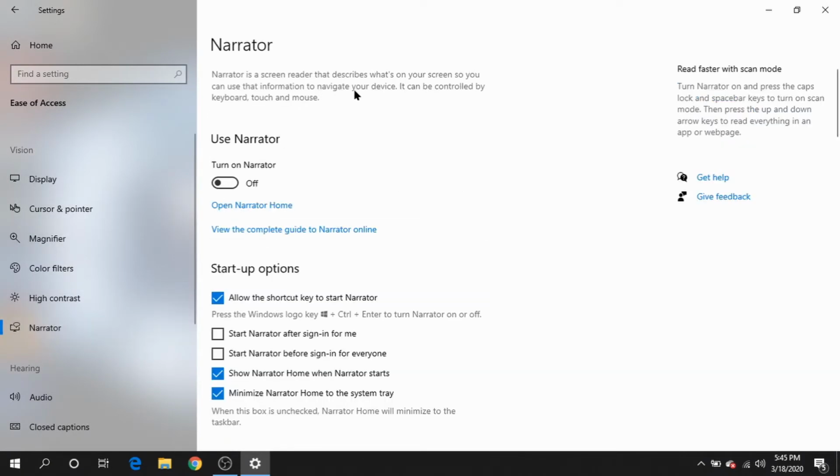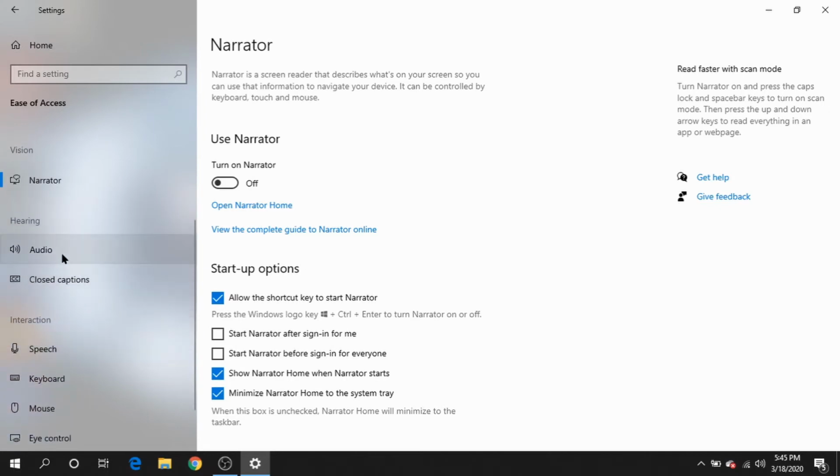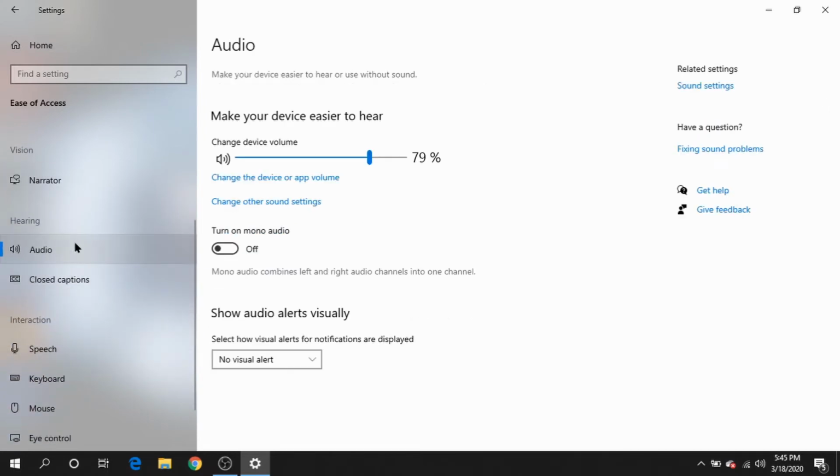Narrator. Narrator allows it to do screen reading so that if you are, for instance, visually impaired to the point where you do have trouble with seeing what's on the screen, narrator mode can narrate what's on the screen and let you know.